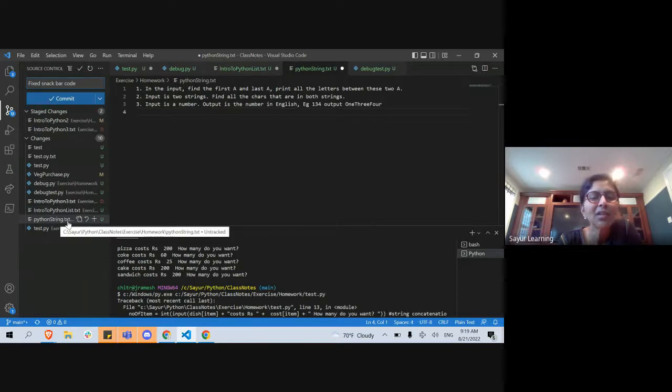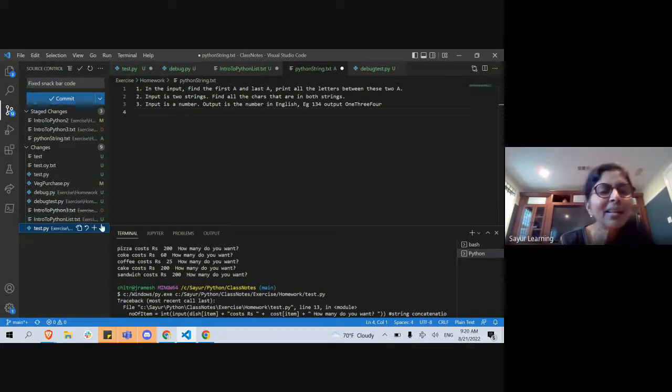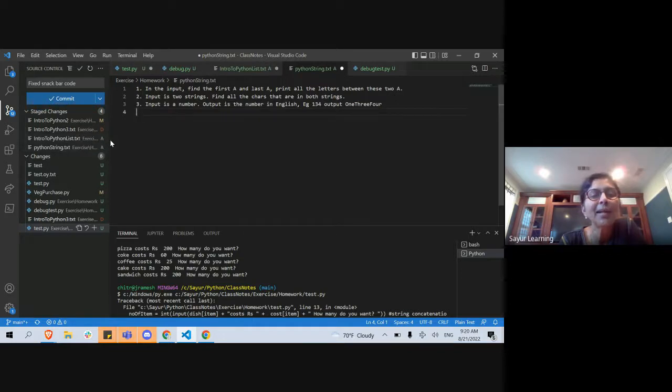So here is the Python string example, right? I'm going to add it. So that's my putting it in stage. So I clicked on the stage button. And then did I click? Intro to Python 2, Python string. Oh, I already added it. Okay. So in the stage list, whatever I had in my changes list, now it's all gone to my staged thing. Because these are two new programs that I'm adding.